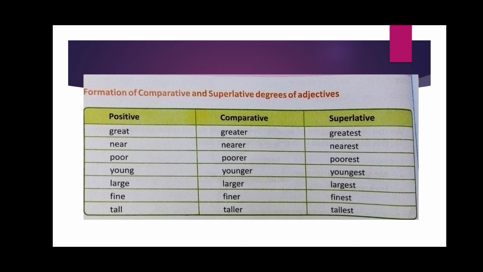Second one, near. In comparative degree it is nearer, we have added ER. Then in superlative degree we have omitted R and written ST, nearest. Then poor, poorer, poorest, same in all. This is all about formation of comparative and superlative in adjectives.